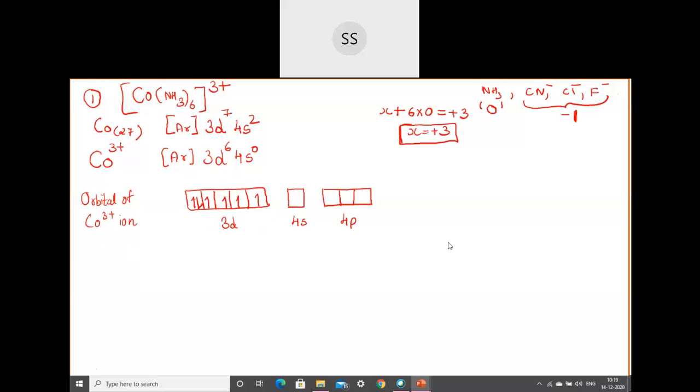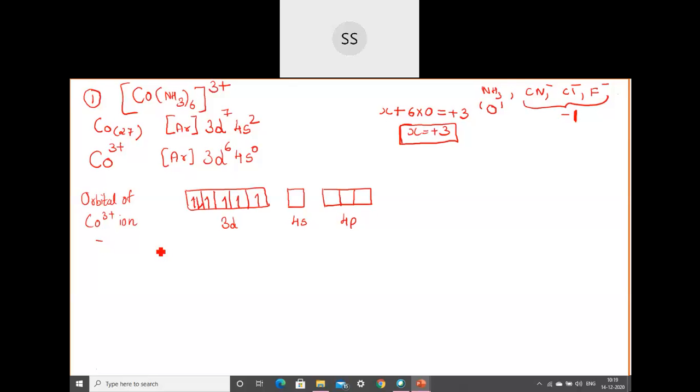If you can remember, you need not add. Okay, but I'm writing the point here, I'm explaining it to you in detail, so you can understand, and then in the exam also, if you want, you can write it down. If you can remember, you need not write. Okay, but here it's ammonia. So in the presence of NH3, that is the ammonia ligand, which is a strong field ligand, you can mention that.